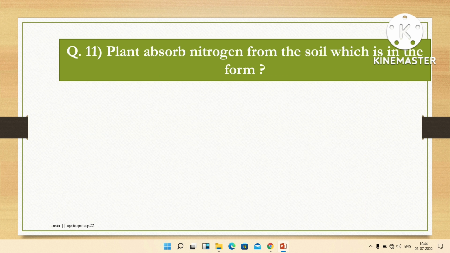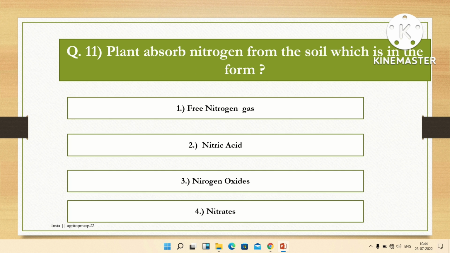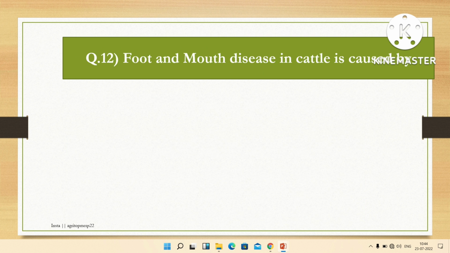The next question is, plants absorb nitrogen from the soil in which form? Options are free nitrogen gas, nitric acid, nitrogen oxide and nitrates. The right answer is nitrate. Most plants absorb nitrogen in the form of nitrate, but rice, potato and germinating maize receive nitrogen in the form of ammonia.